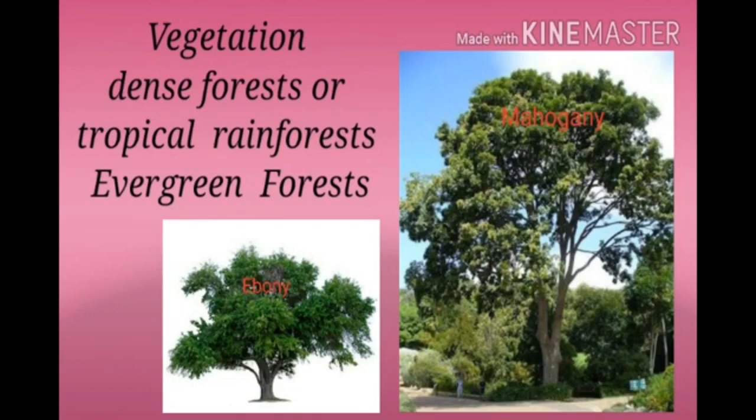Children, in some parts of DRC, mostly in the south, the climate is not so hot and wet. The vegetation is different. Instead of dense forests, there are grasslands with short trees. Such vegetation is the savanna. Children, what vegetation is grown in DRC? Yes, cedar, mahogany, rubber, coconut, banana, and palm.